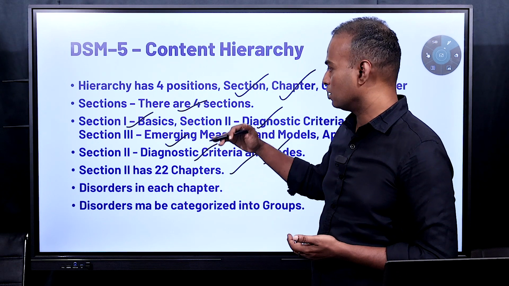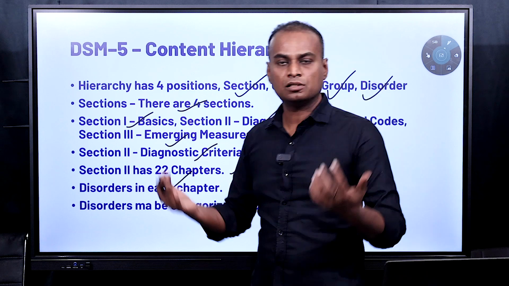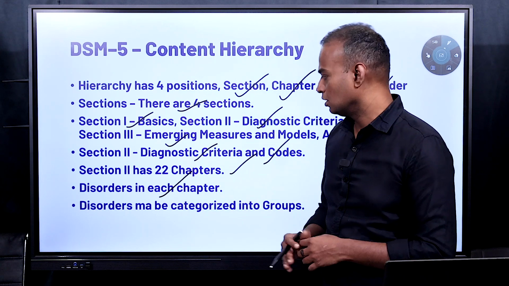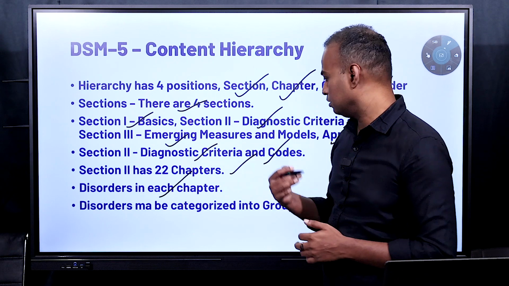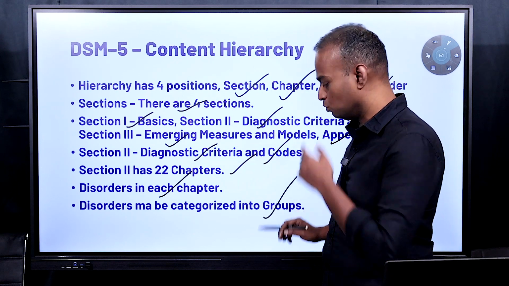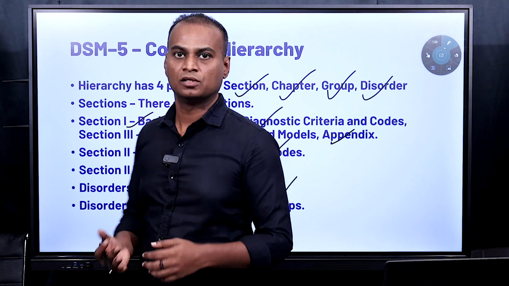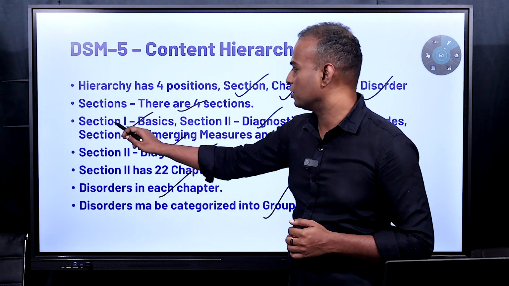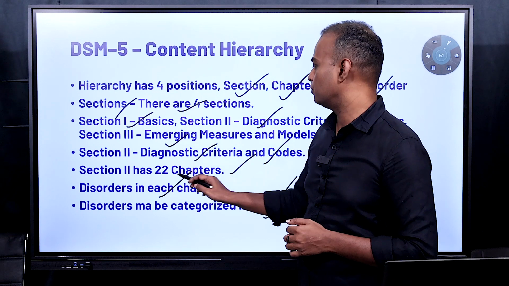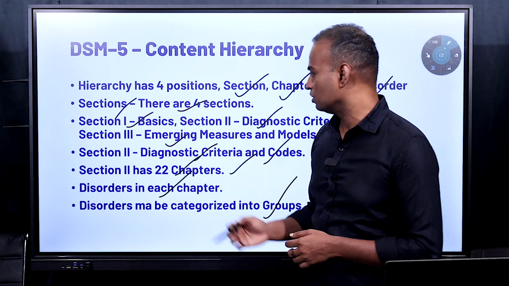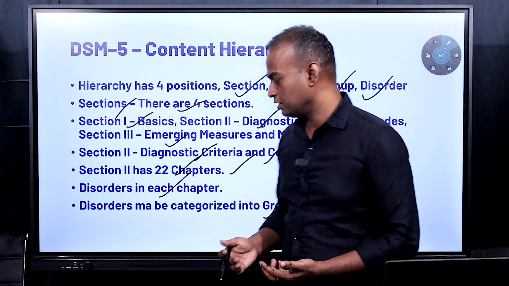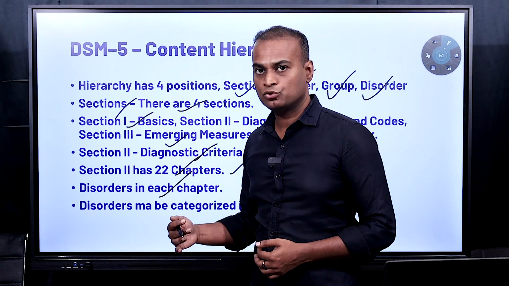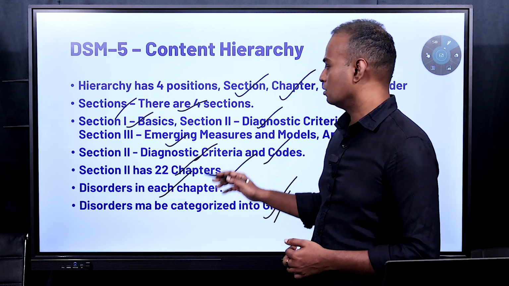So under section 2, there are 22 chapters. Under each chapter there are again disorders. There are multiple disorders, and above the disorder sometimes it is classified into groups. For some there are no groups, or some sections there are groups. You have to remember, section is the first one. After section you will have chapters. It has 22 chapters. After chapters, in some categories you have groups and some you don't have. And also under each group you again have disorders.